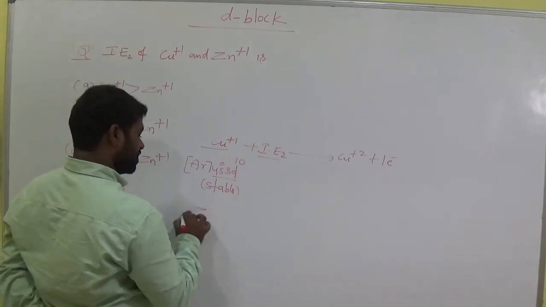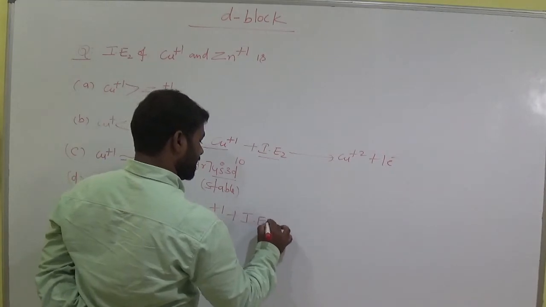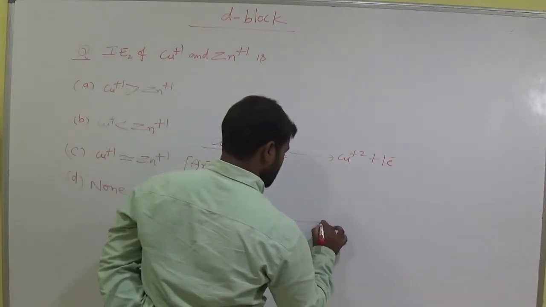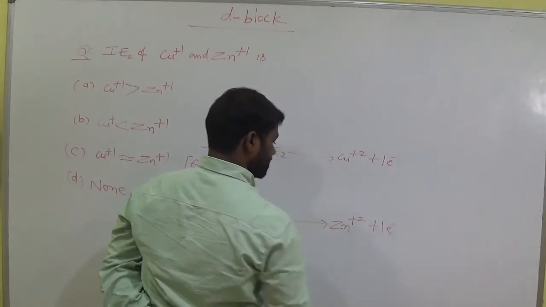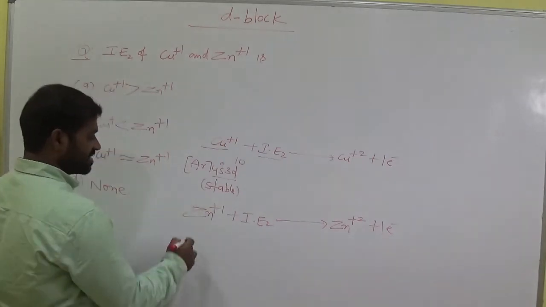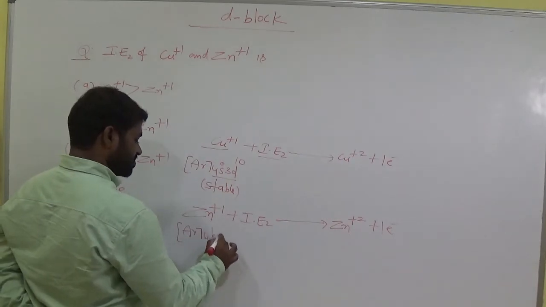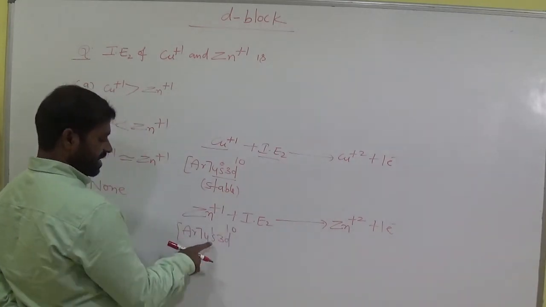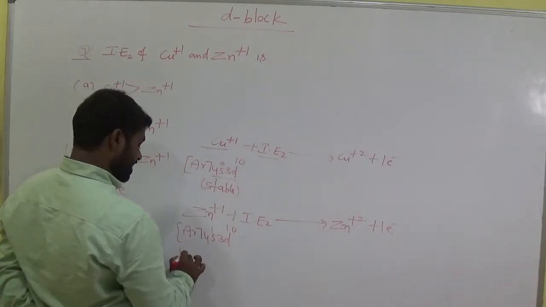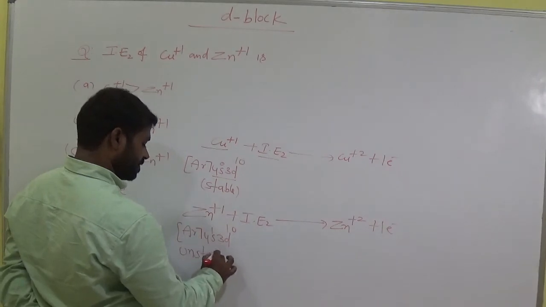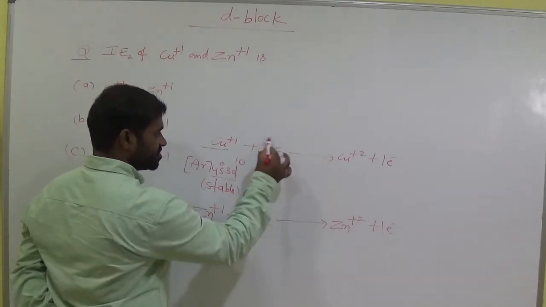And what about Zn plus 1? IE2, remove 1 electron from Zn plus 1. What is the electronic configuration of Zn plus 1? Argon 4s1 3d10. Here in s there is no completely filled orbital. So that's why it is unstable. Now which energy is high? This one and this one.